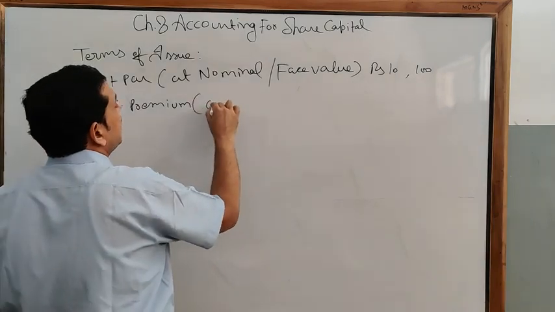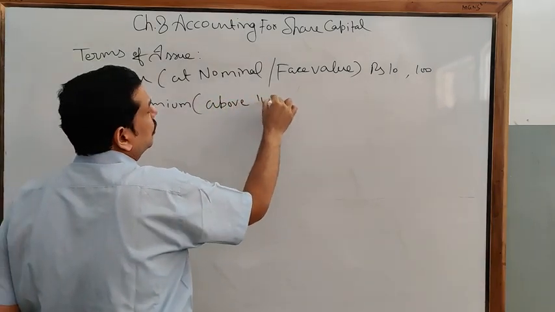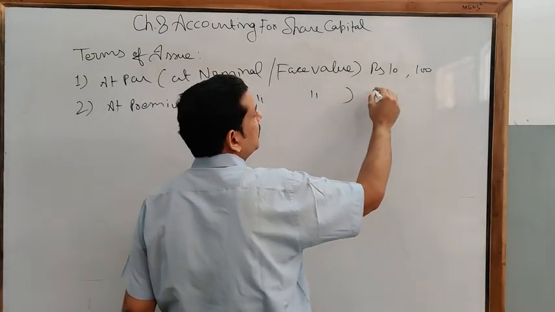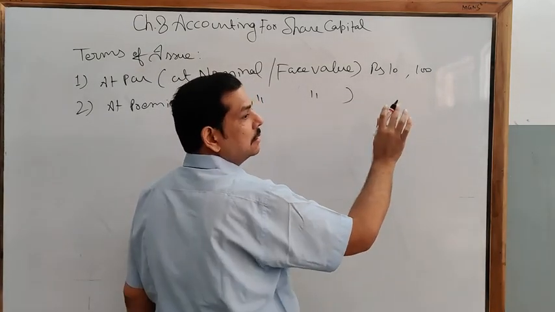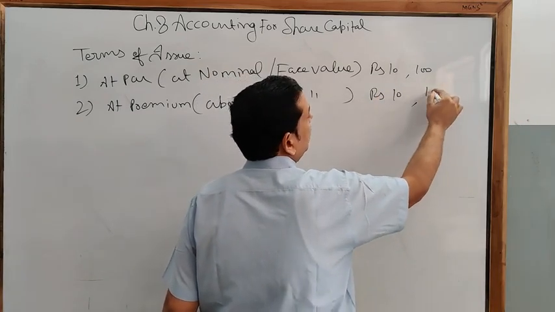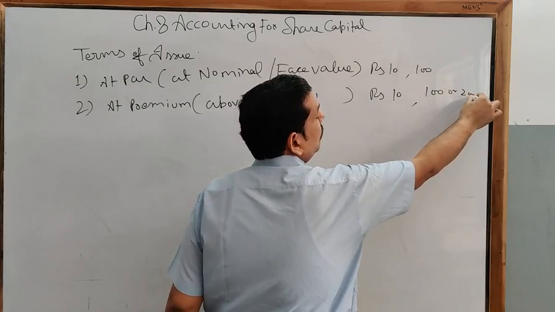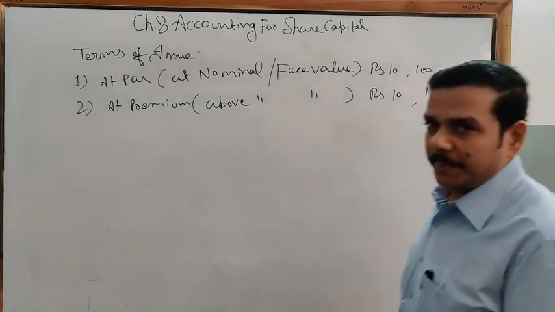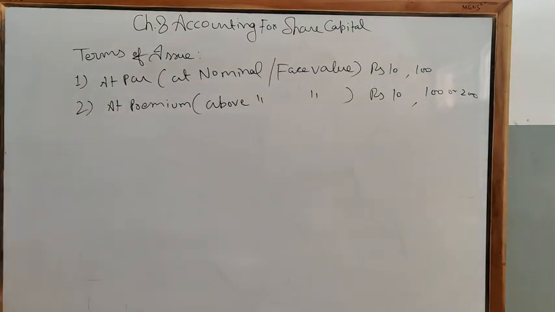At premium means above nominal or face value. So for example, the price of the share is rupees 10 and the premium is 100 or 200 or 600, 700, whatever you have decided for that. This all depends upon your creditability in the market or your reputation in the market.